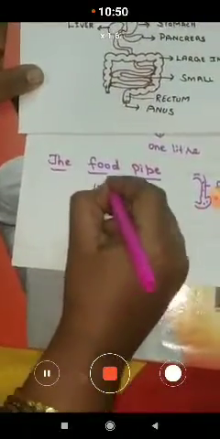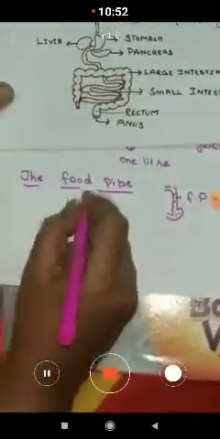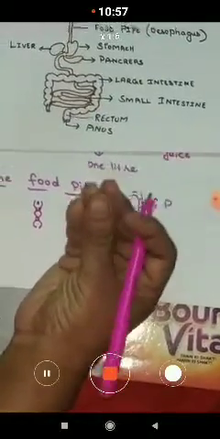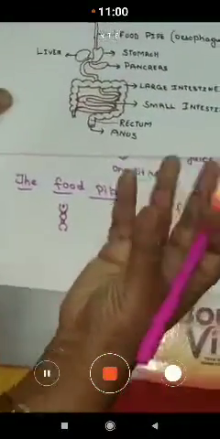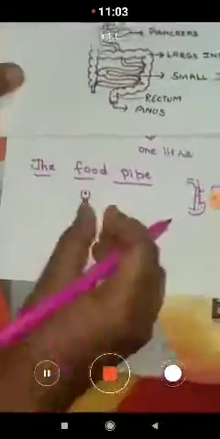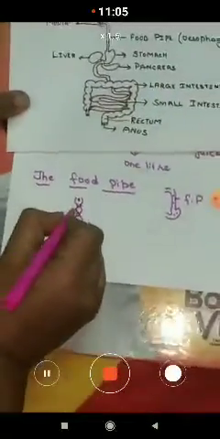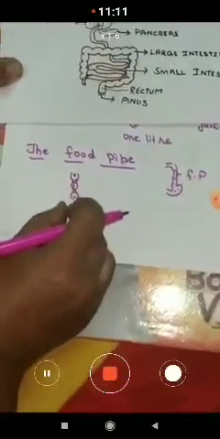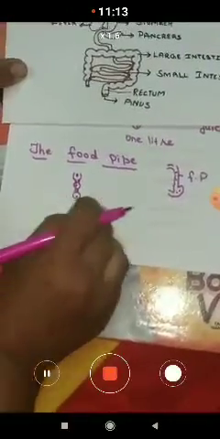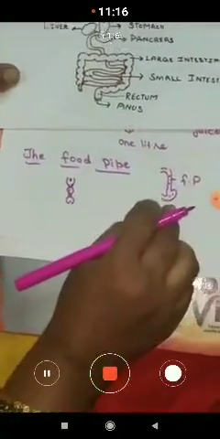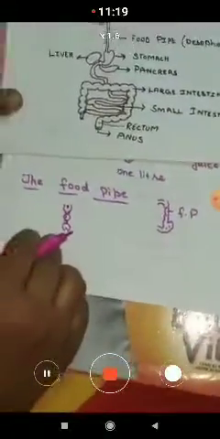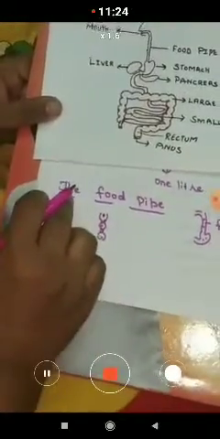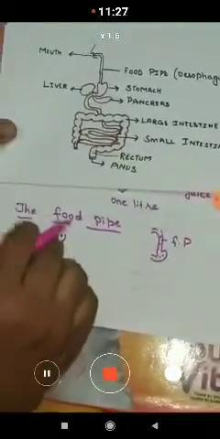As the food enters the food pipe, the muscles contract, relax, contract, relax, so the food slides down to the stomach, children. The contraction and relaxation of the muscles present in the food pipe helps in pushing the food down into the stomach.